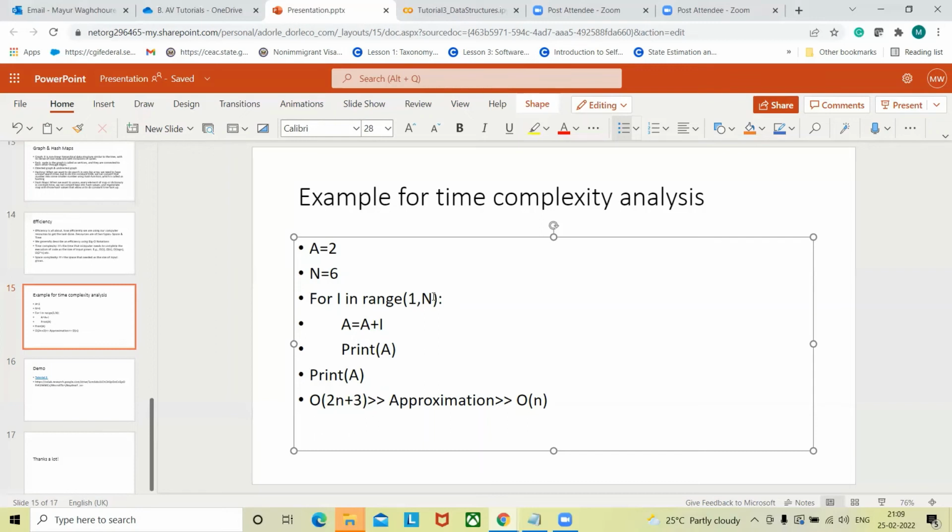If I change the size of this input from 10 to 100 or 1000, then the number of times I need to loop through these 2 instructions will change, and the time to execute the entire code will also change, right? How exactly this increase happens is something that will be checked during time complexity studies. And how many variables I'm generating while executing this code will be checked during the space complexity analysis. Even though our input size is growing, the memory space that we are using is the same, so that will be considered constant space.